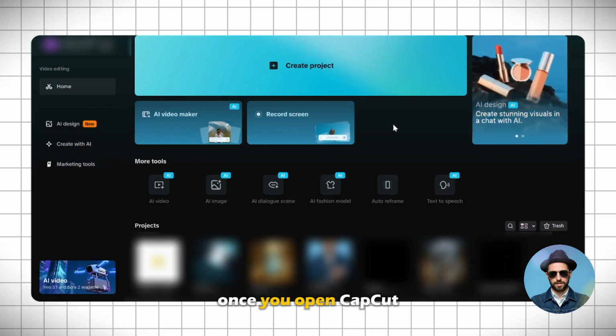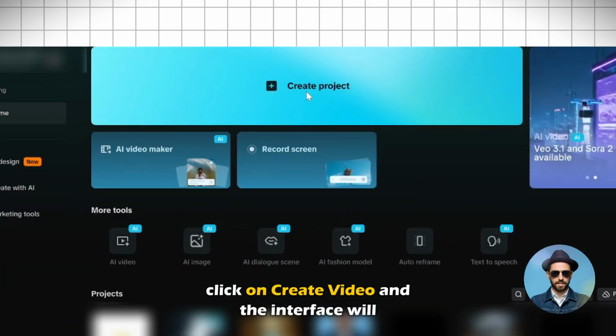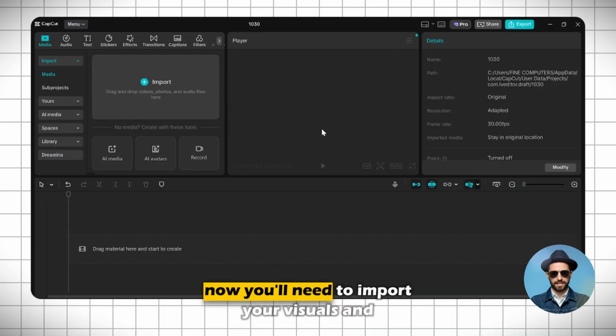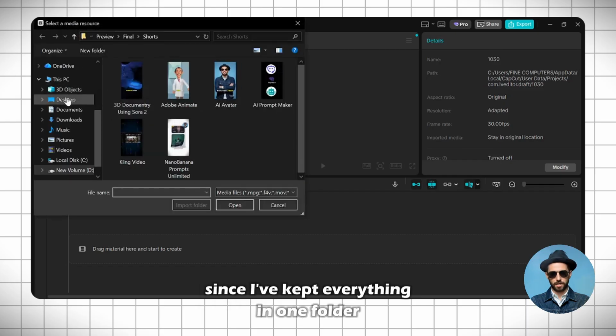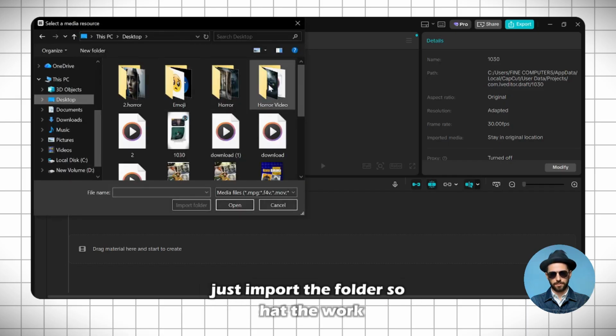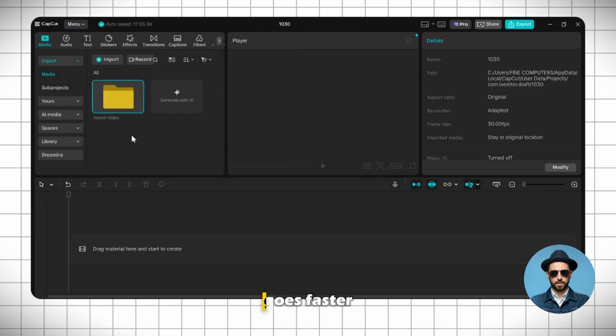Once you open CapCut, click on Create Video, and the interface will open. Now you'll need to import your visuals and voiceover. To do that, click on Import. Since I've kept everything in one folder, just import the folder so that the work goes faster.